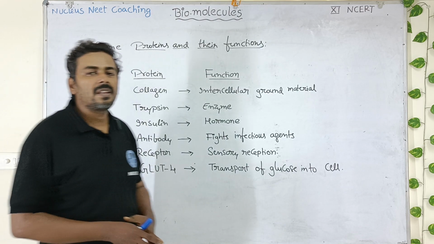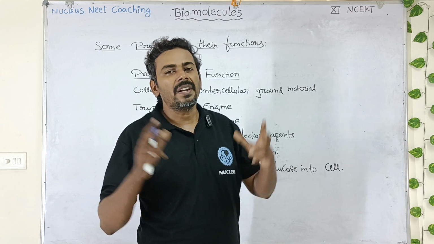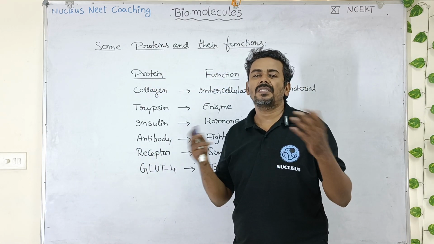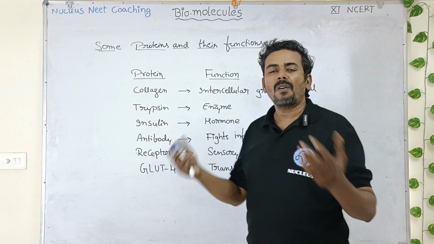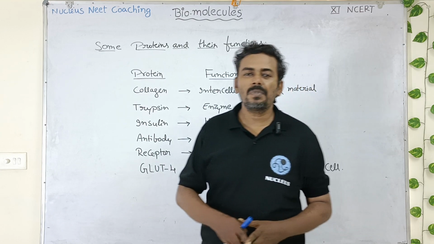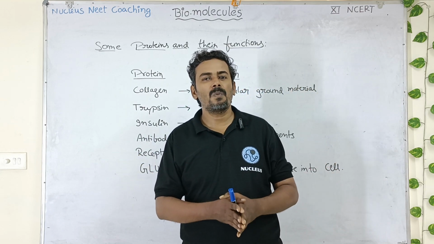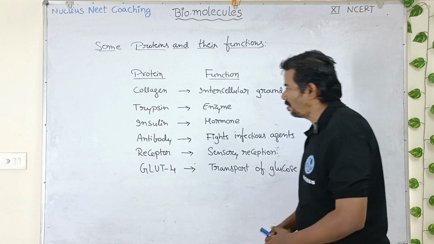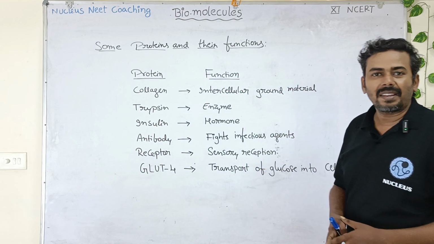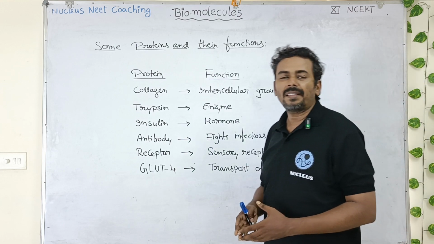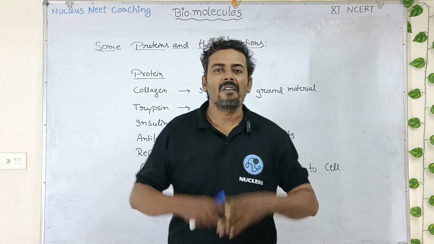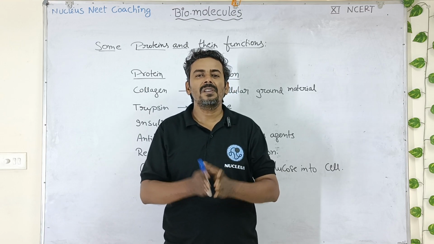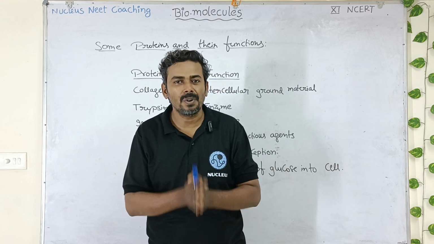So chemically, proteins are made up of 20 different types of amino acids, but their functions may differ from each other. Some of the proteins can act as enzymes, some proteins can act as antibodies, some proteins can act as transporters of molecules, and some proteins can act as hormones even. So like this, proteins can have a variety of functions. So with this, I am going to conclude the topic proteins.